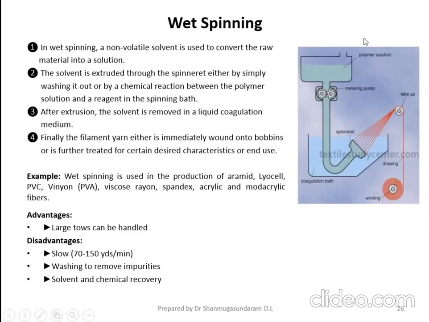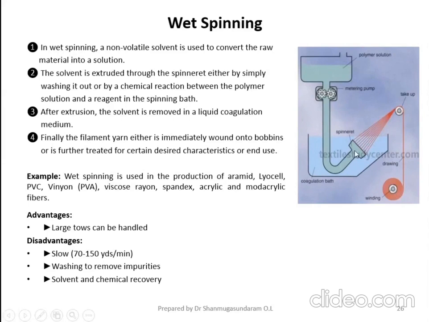okay, see already the polymer is in the form of solution. Using some solvent, it is coming out, and here you have to use some coagulating agent. So the bath is called the coagulation bath. You have to use some chemicals in order to get the precipitation of the material.